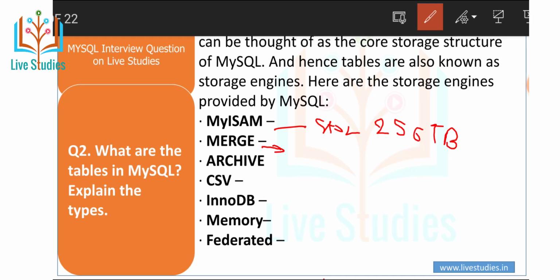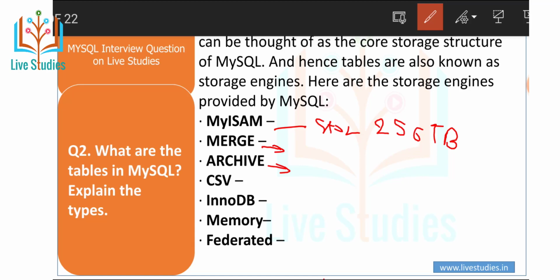Another point is archive. As the name suggests, archive helps in archiving the tables by compressing them, in turn reducing the storage space. Hence, you can store a lot of records with the archive. It uses the decompression procedure while writing and reading the table records. It is done using the zlib library.